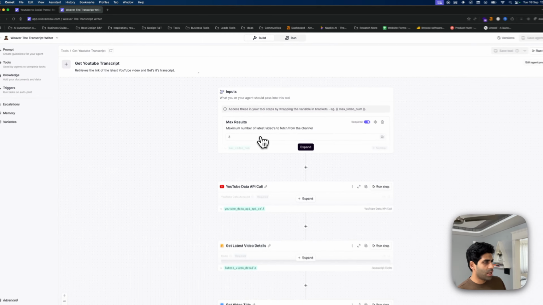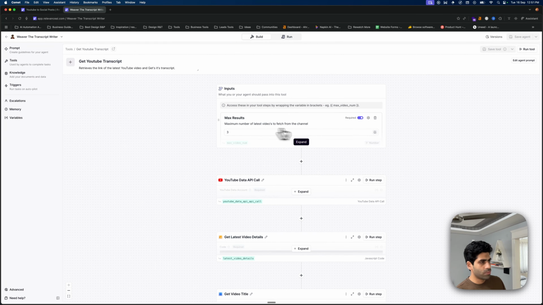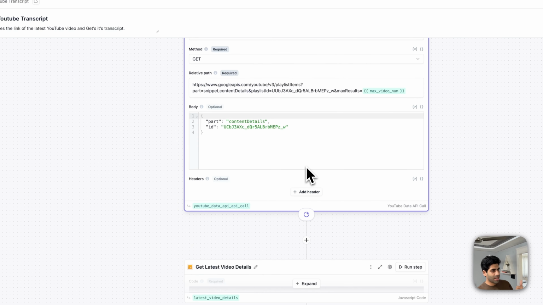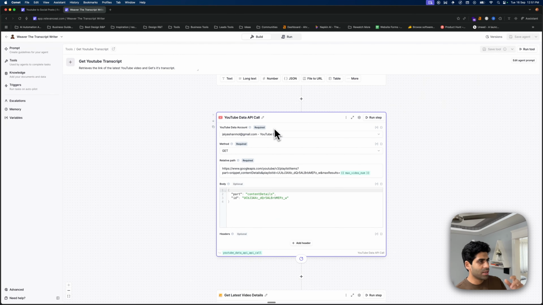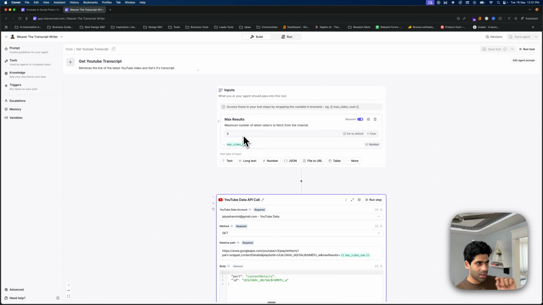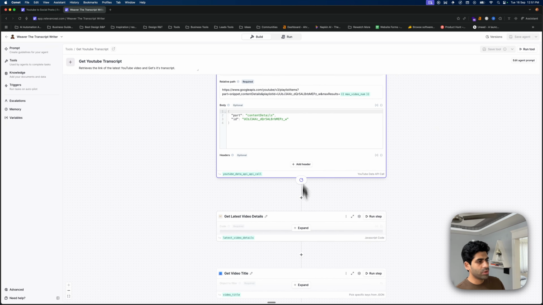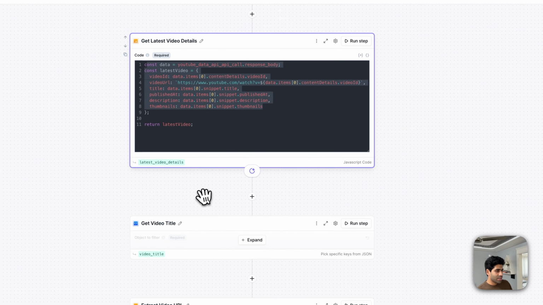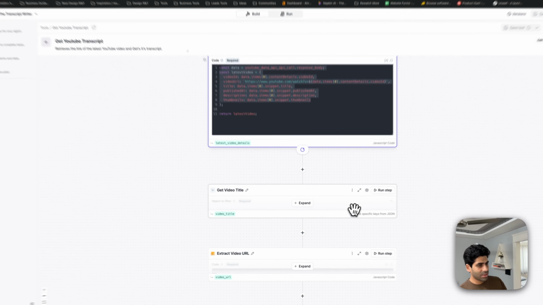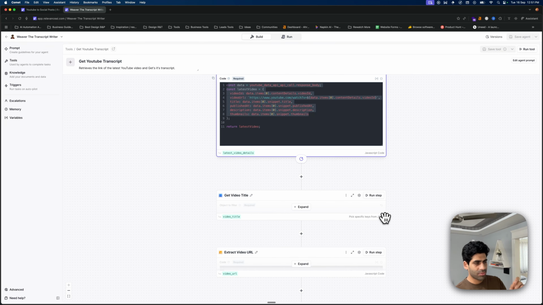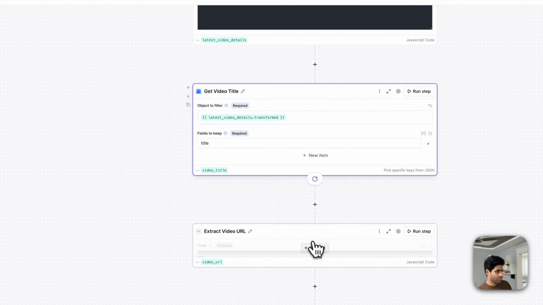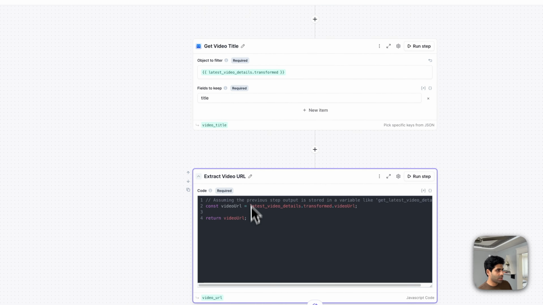In this tool, I'm again fetching the YouTube data API, doing the same steps that I did earlier, adding the ID and all these steps. You can limit it to 1, where it will get the latest video for you. And I'm fetching the video details again. From this step, this is the pick specific keys from JSON, which I did earlier. You just need to pick the YouTube video title, and it will also extract the video URL.